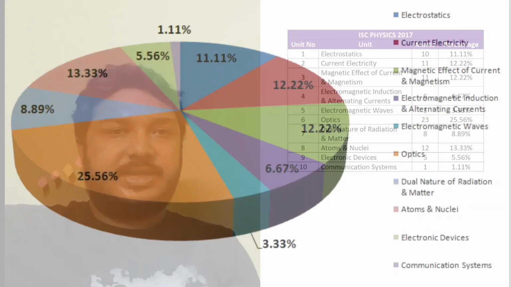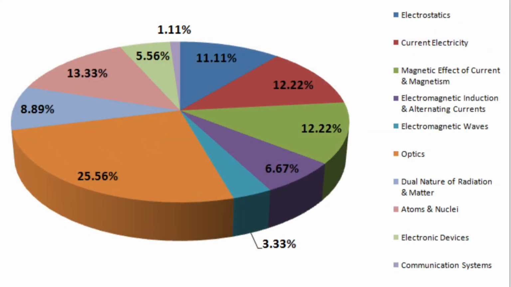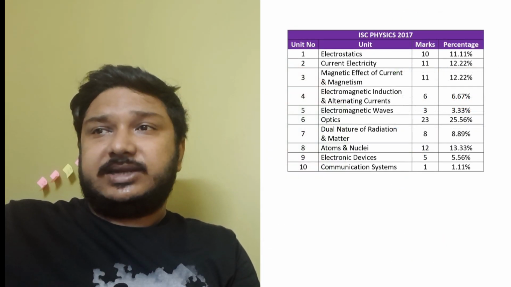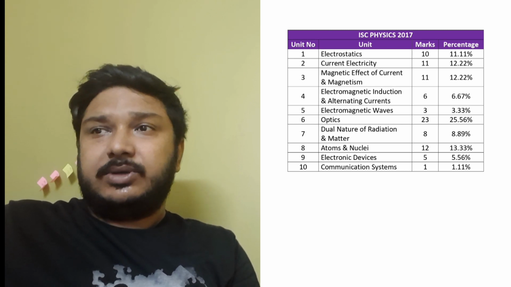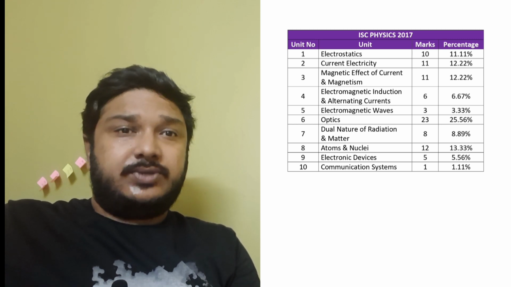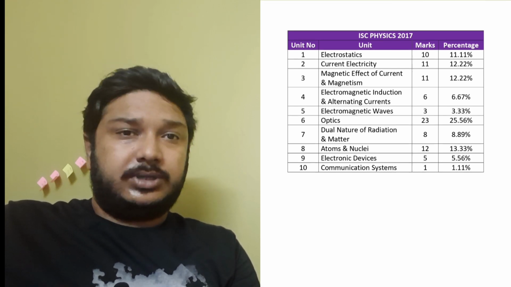About 23 marks came from there and it is about 25.56%. The second important module that you can see is atoms and nuclei having 13.33% and followed by others like current electricity, magnetic effect of current and magnetism with 12.22% each. So optics was the most important in 2017.